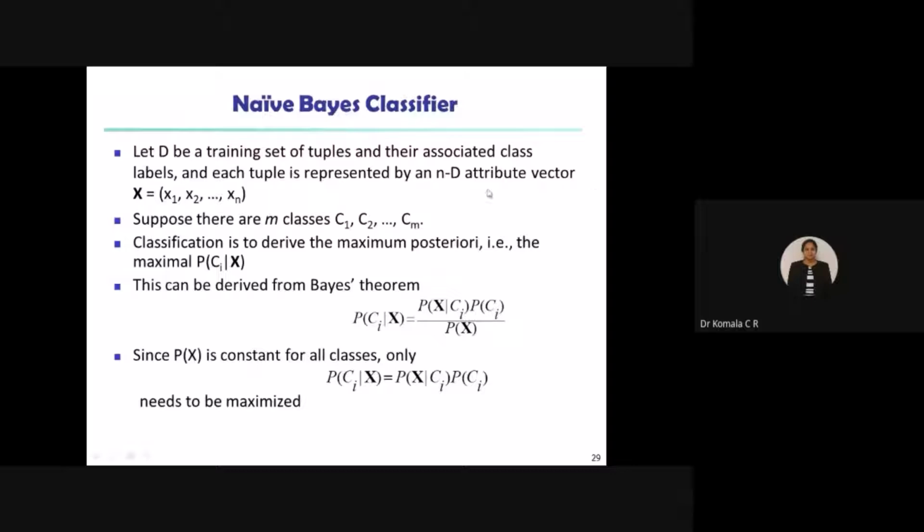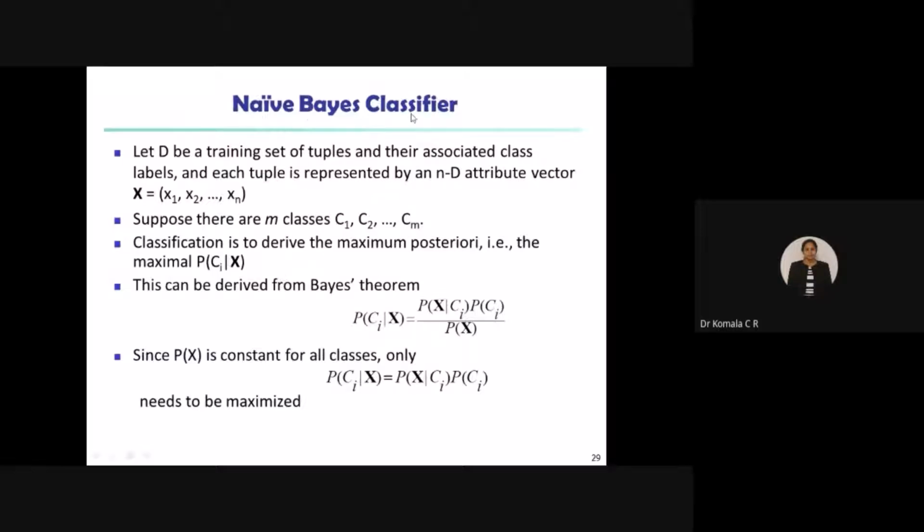So let us go for an n-dimensional attribute vector. X can be taken as X1, X2, X3, so on, Xn. For n attributes, D is the training set, n is the number of attributes, the attribute vector. Suppose there are some m classes, say C1, C2, so on, Cm.